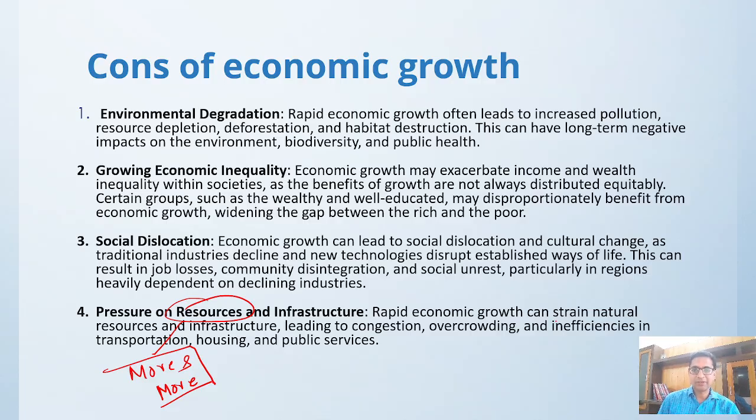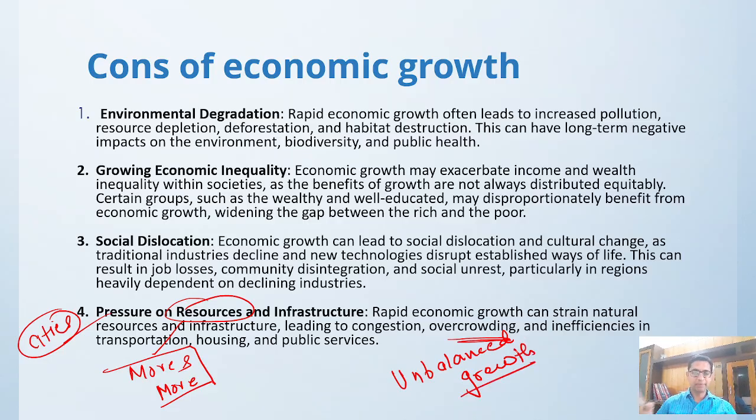Correct. It will lead to congestion. It will lead to overcrowding. If you go to the cities, cities are right now highly overcrowded, highly congested, and we are not utilizing the city properly. Every infrastructure of the city cannot be utilized properly, because a city needs a particular type of population. If the population is too less or too more, then the resources of that place cannot be utilized properly. So you can see that right now we have unbalanced growth happening, which we will be discussing in the coming slides.